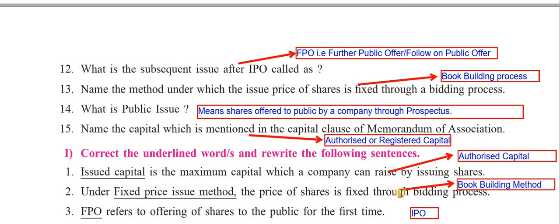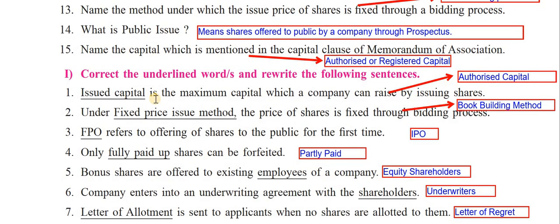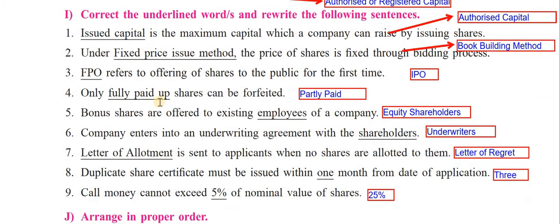Very simple. Name the capital which is mentioned in the capital clause of memorandum of association. Definitely it is authorized or registered capital, and we are aware that authorized capital is also called registered capital. Okay. Then let us go to the I part of it. Correct the underlined words and rewrite the following sentences. You have to correct the underlined word, remove it, and rewrite the sentence.